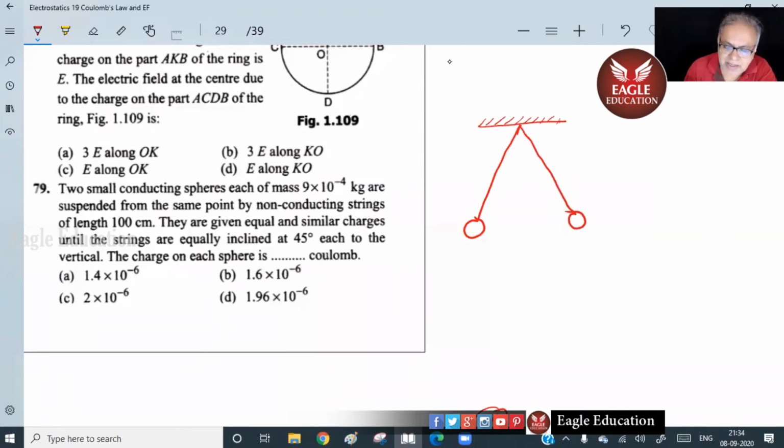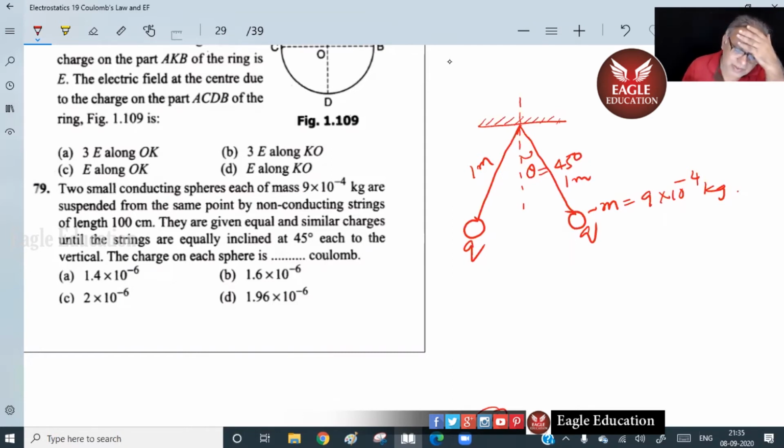So when you suspend like that, they get separated. Same charge Q here, Q here. So did we do this problem or not? Hello? Yes, sir. This is 1 meter, this is 1 meter. So do that, I'll wait. Mass is 9 into 10 to the power minus 4 kilograms.